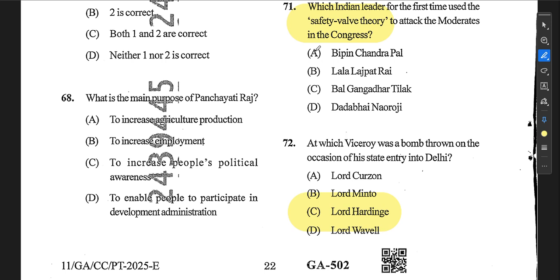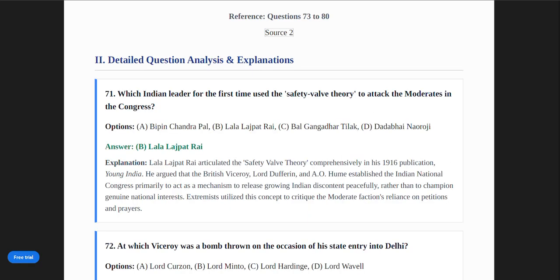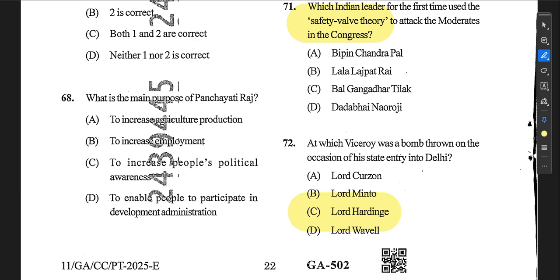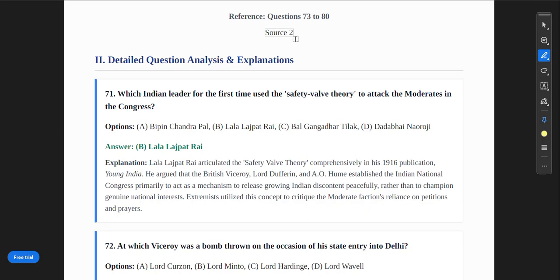Okay, so this is the official paper. We'll start from the history part, because history constitutes around 30 to 35 questions every year, including Bihar history. So let us start. This is the original paper and this is the explanation PDF that I have made.